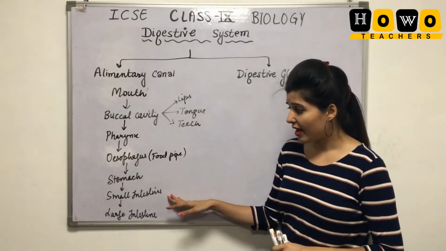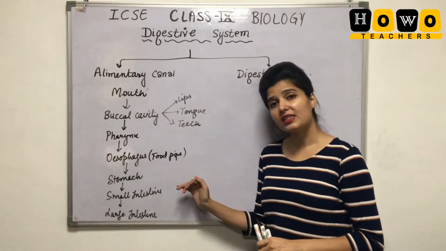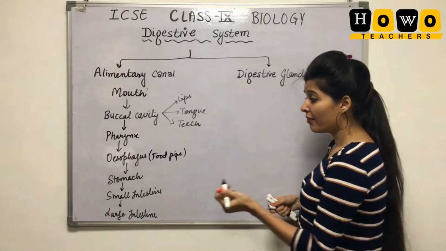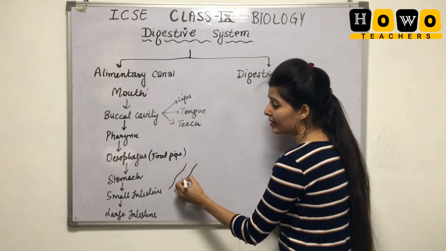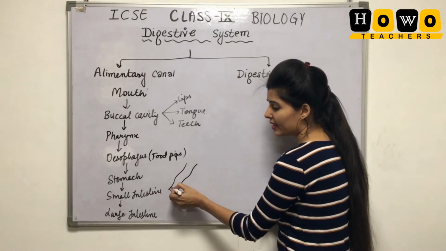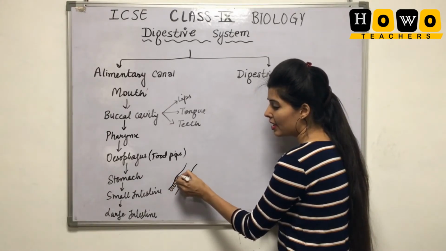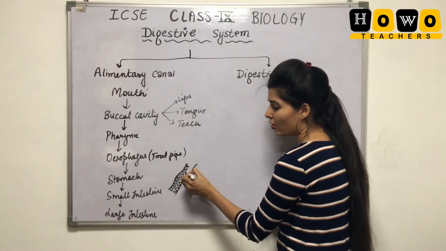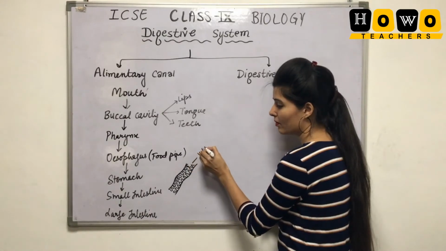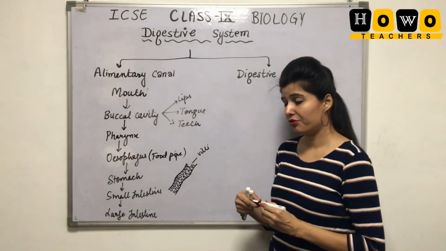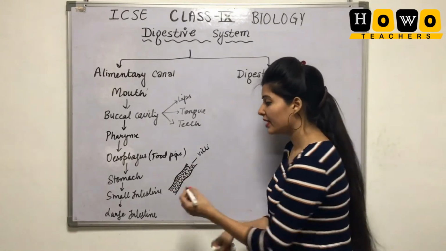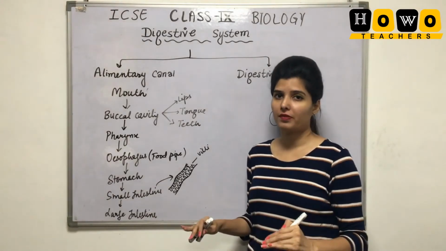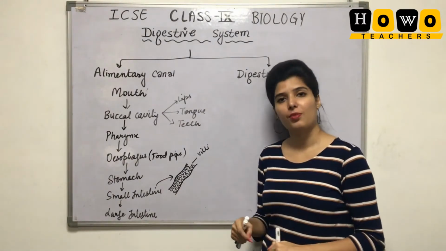Then after that we have the small intestine. The small intestine is a tube-like coiled structure, and you have to remember that externally it is a tube, but internally it has finger-like projections. This kind of structure we call villi. So this is the most important topic related to the small intestine. And one more important thing that you have to remember is that maximum digestion of our food takes place inside the small intestine.